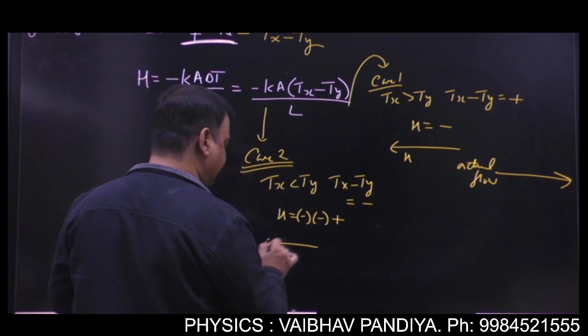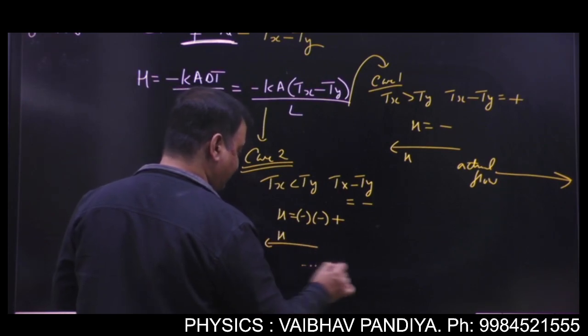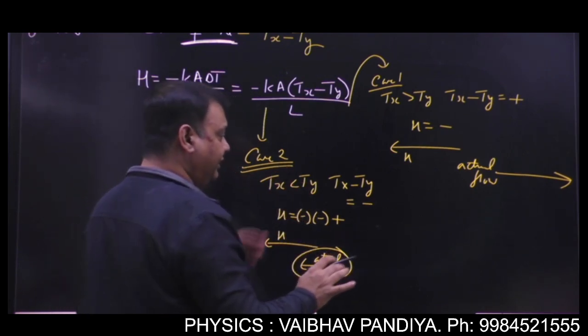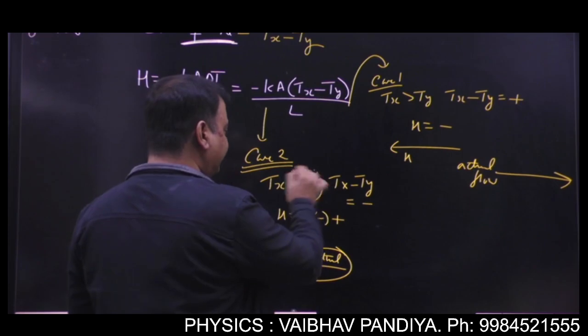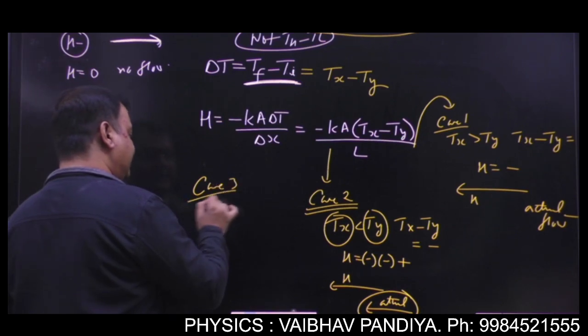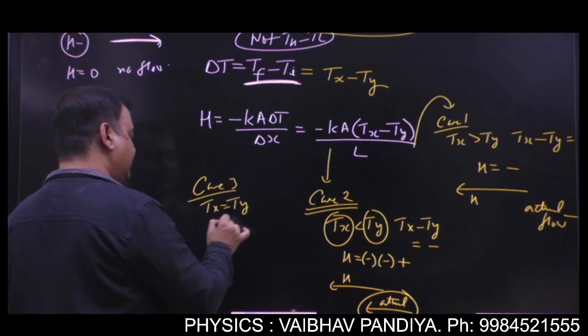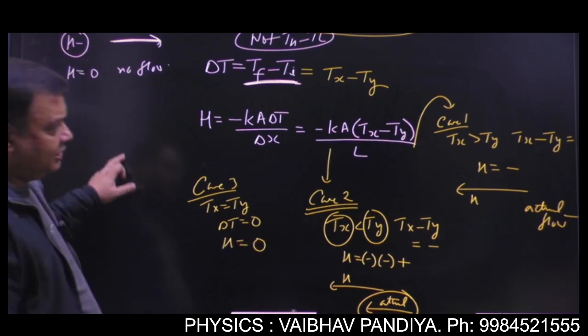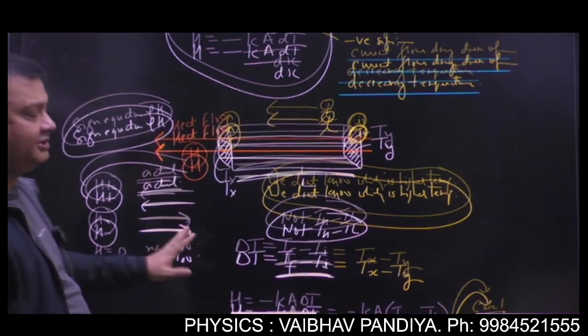So you have labeled H left side, and since it is coming positive, the actual flow will also be left side. Can you convince yourself it must be left side? Because the higher temperature is at Y. And of course case 3, if Tx is equal to Ty, delta T will be 0, so your thermal current will be 0. Got it? So this is how you apply the equation with the sign.